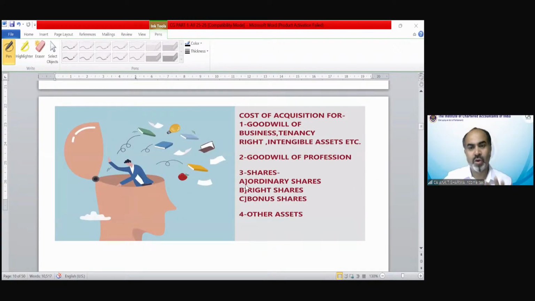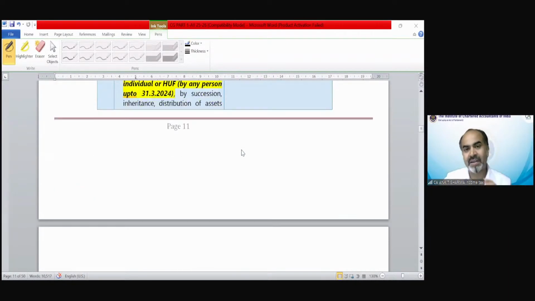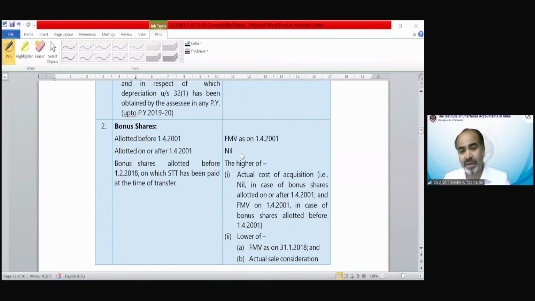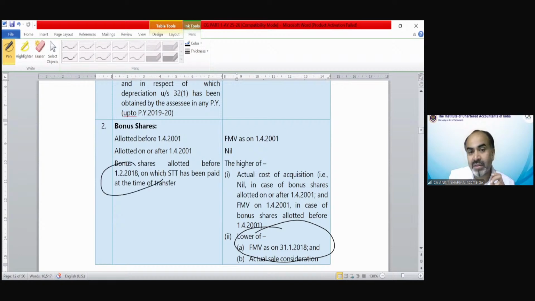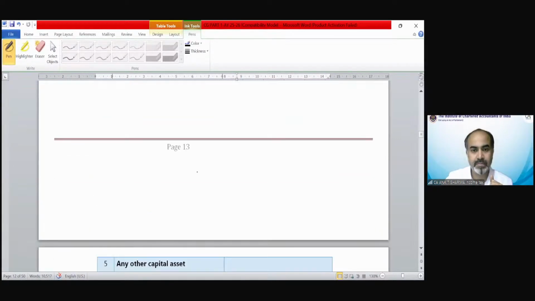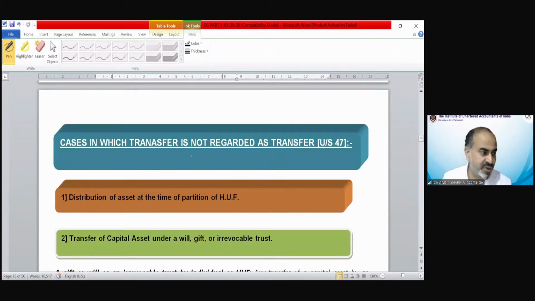Cost of acquisition for goodwill, etc. We have discussed those provisions. Now the detail has been given. So if you want to see the details, that in which case we have applied as per the diagram, which cost of acquisition, that you can take from over here, except this point, because this point we will discuss later on page number 44. This is the 31st March 2018. These provisions we will discuss on page number 44 of the notes. So except these detailed provisions, you could understand all the provisions from this table and you can compare it with your chart. So that we have already discussed under our diagram and chart presentation.